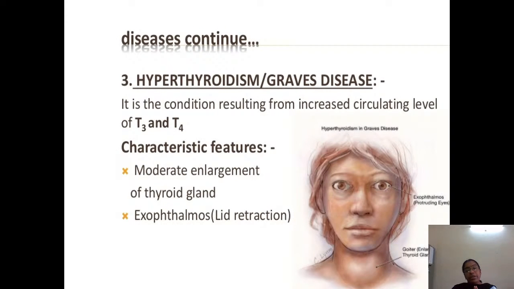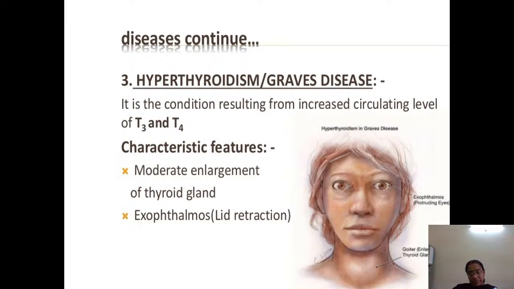One more condition is hyperthyroidism, as we have discussed earlier, but this disease is called Graves' disease. It is a condition resulting from increased levels of T3 and T4, where there is moderate enlargement of the thyroid gland along with a condition called exophthalmos. You can see the exophthalmos, where the upper lid is retracted, and there is enlargement of the thyroid gland. These features contribute to a condition called Graves' disease.